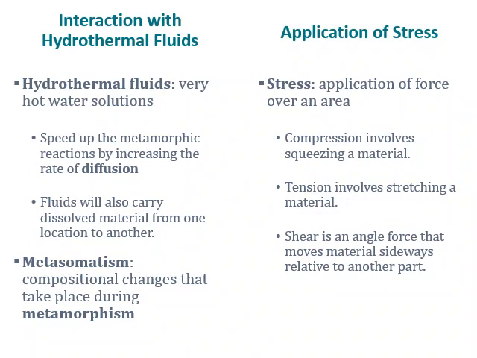Shear is an angular force that moves material sideways relative to another part. So if you imagine compression in two equally opposite directions, but if you move one of those directions slightly over so that the compression is oblique to one another, then you get shear.